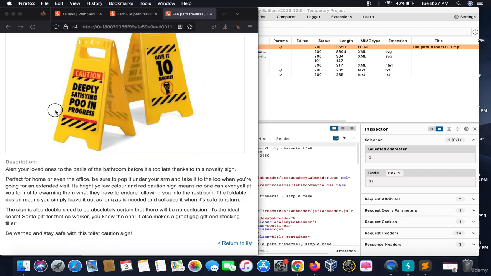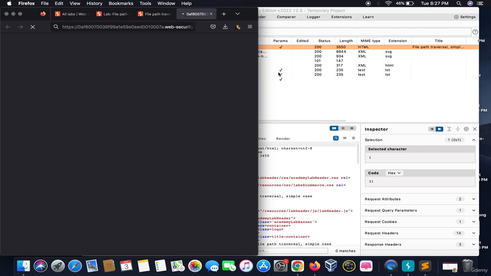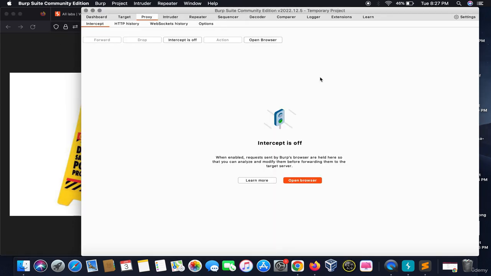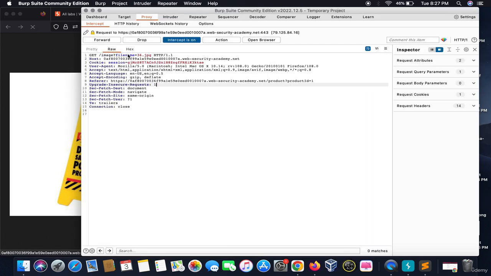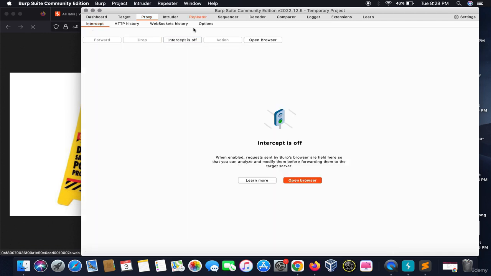Now how to test it? Open this image in a new tab and intercept the request. Intercept is on. See, the file name is 36.jpg. So let's take this to Repeater.